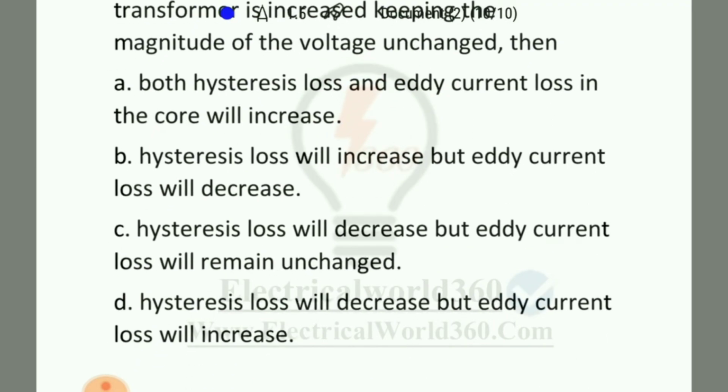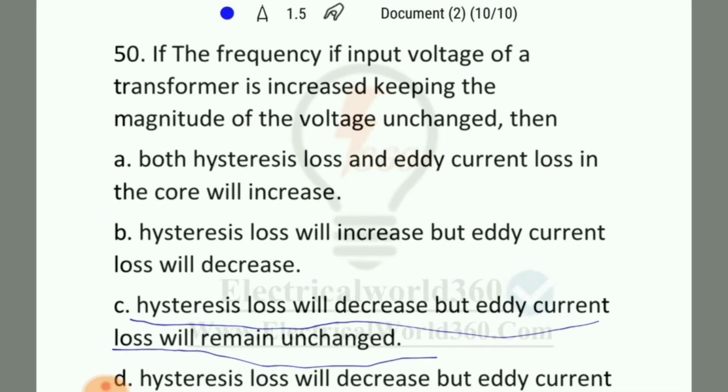And option D is hysteresis loss will decrease, but eddy current loss will increase. So here option number C is the right answer. That means if the frequency of the input voltage of a transformer is increased, keeping the magnitude of the voltage unchanged, then hysteresis loss will decrease, but the eddy current loss will remain unchanged.